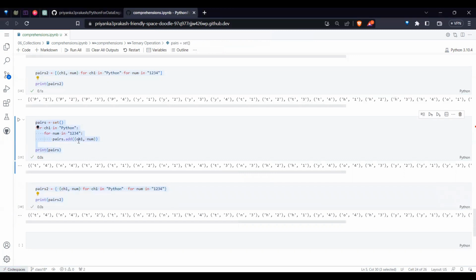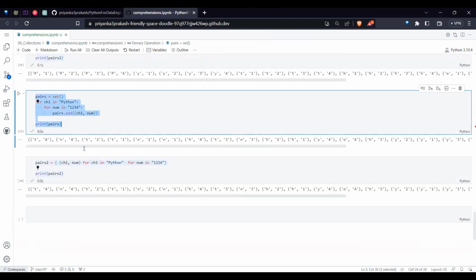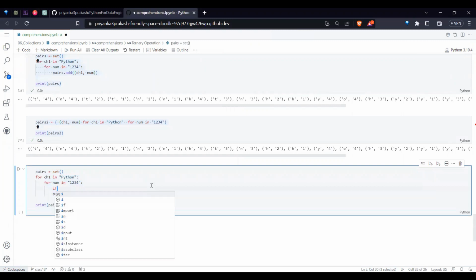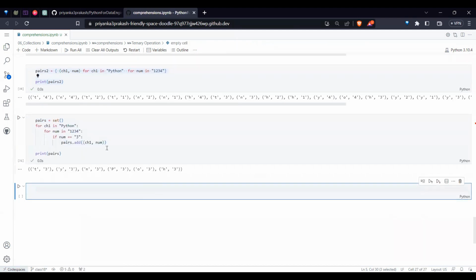Multiple if conditions, if-else conditions. Even for this, I have multiple for loops, and within that, if I have an if condition, say the number is a string, right? Okay, here it is a string. If the number is equal to 3 as a string, because it's a string, then I want to add it. So I got very few, right?